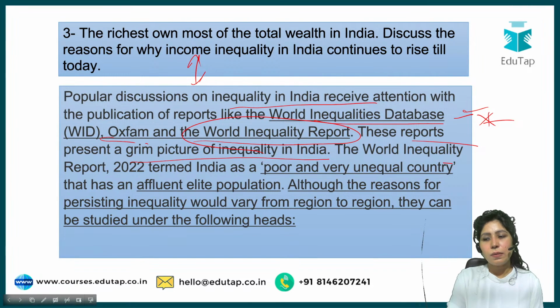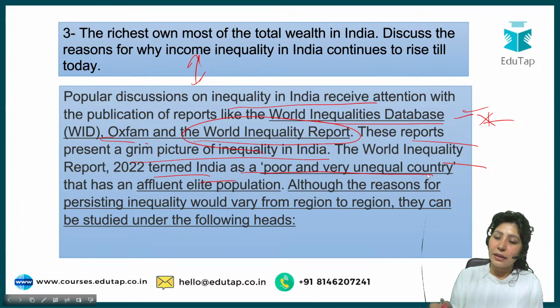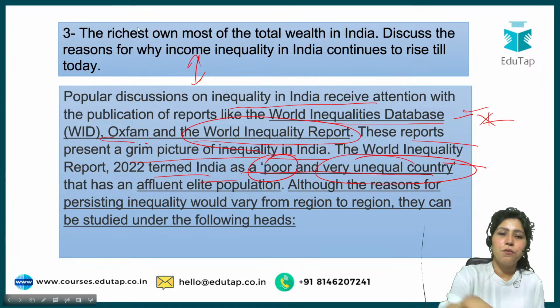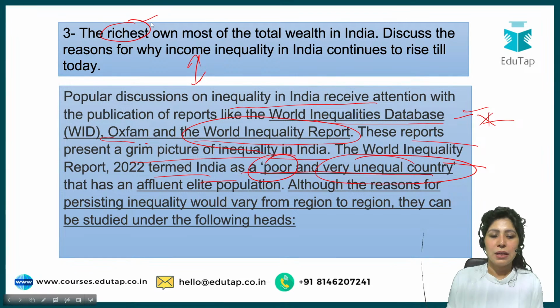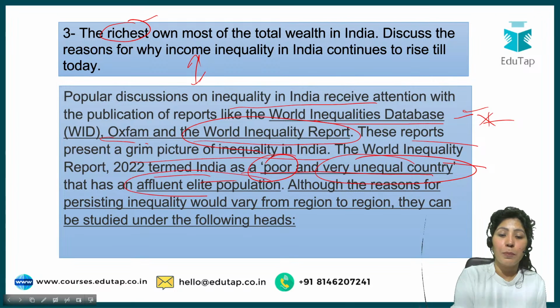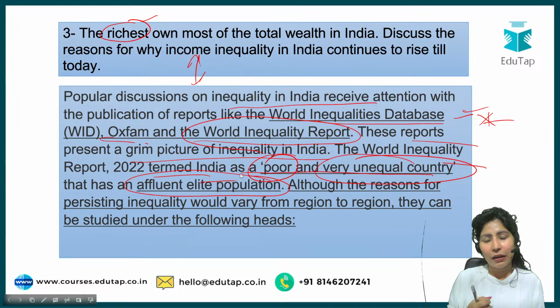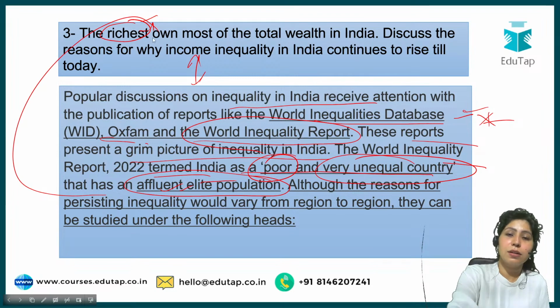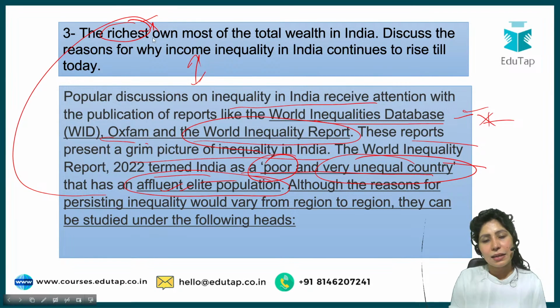Now present your data. The World Inequality Report 2022, that is the latest version we have here, termed India a very poor and unequal country. Poverty is there, and it is very unequal. Whatever wealth is there is concentrated in the hands of very few people, that is your richest people. It has an affluent elite population. So you have given validation to the question with the help of a report that has an affluent elite population. That means the richest own most of the wealth in India.